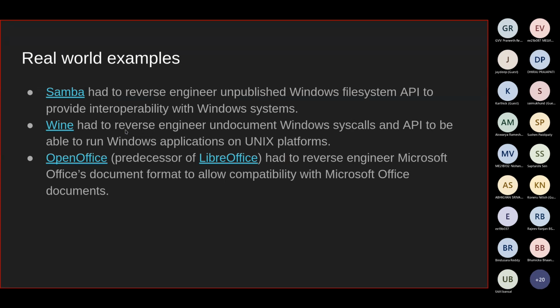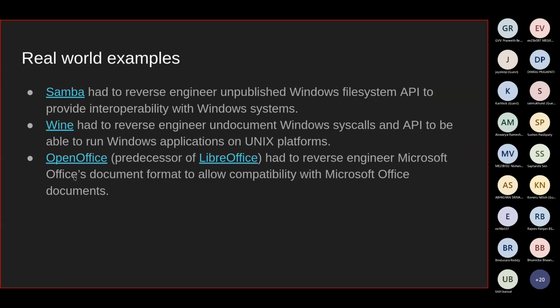And it also had to reverse engineer undocumented Windows syscalls and APIs to be able to run Windows applications on Unix platforms, right? Then there's OpenOffice or LibreOffice. LibreOffice is the one which is currently being regularly maintained. They also had to reverse engineer Microsoft Office's document format so that they could open it, edit it, do all those things, because Microsoft doesn't provide this, right?